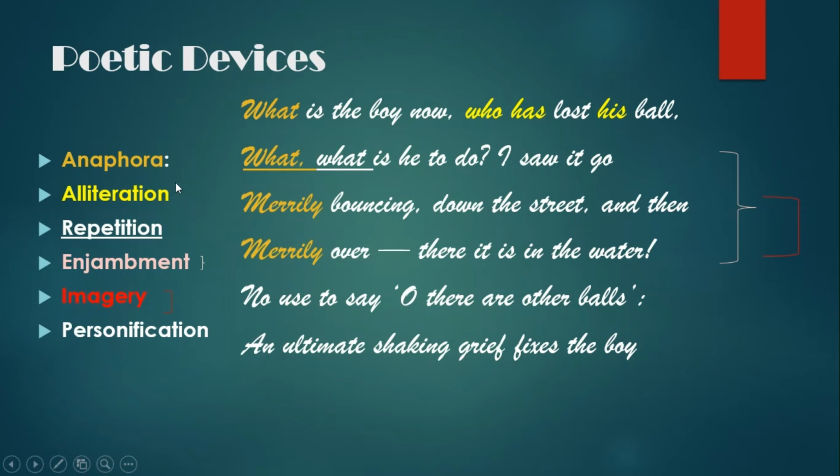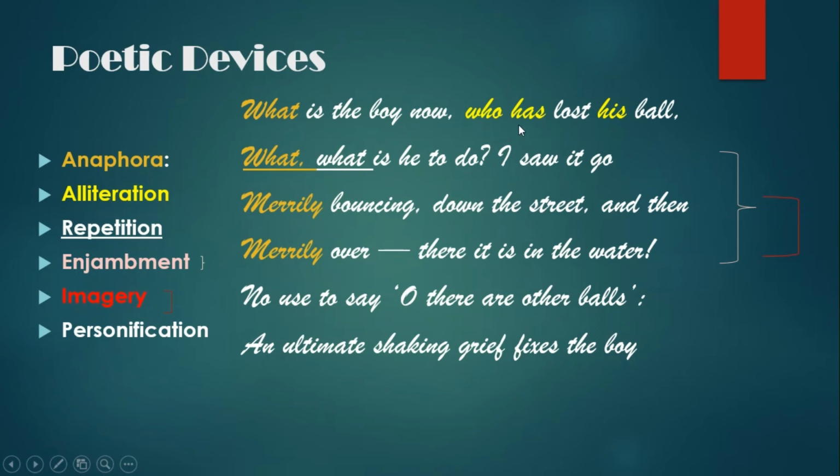Alliteration. So alliteration is repetition of consonant sound in words which are closely set in a sentence. So in the first line you see who, has and his. Now who, although it starts with a W, the sound that it gives is an H sound. So it is who, has and his. So all these words have the sound H in the beginning.